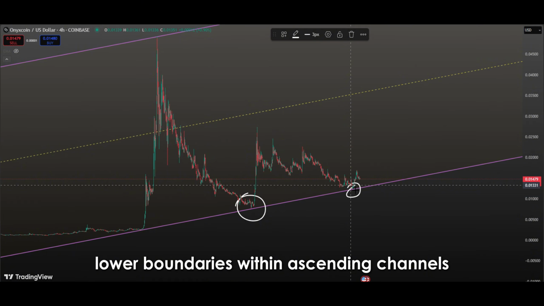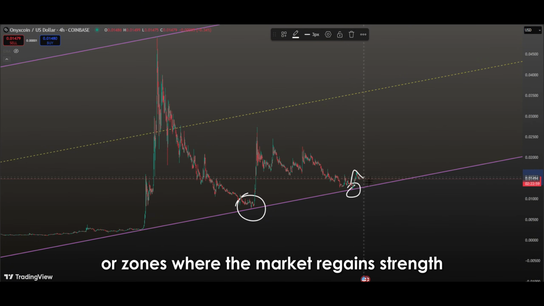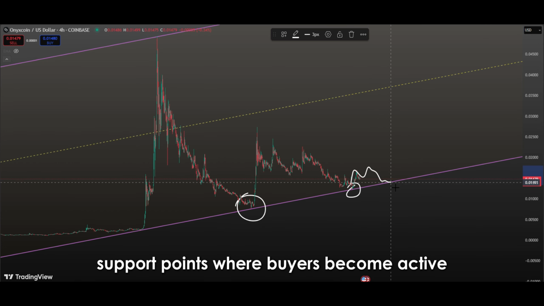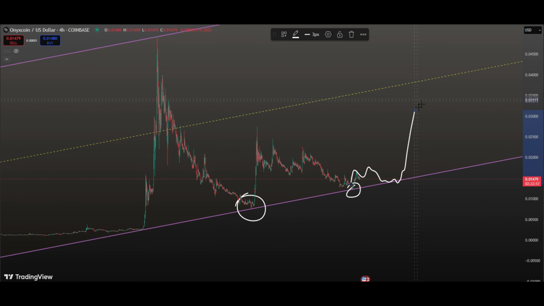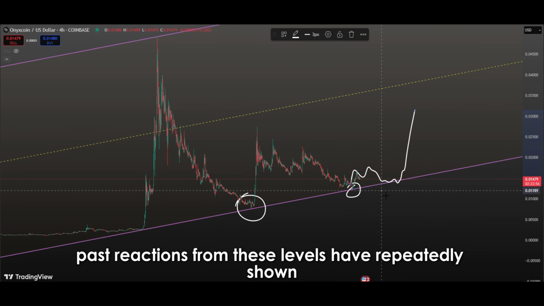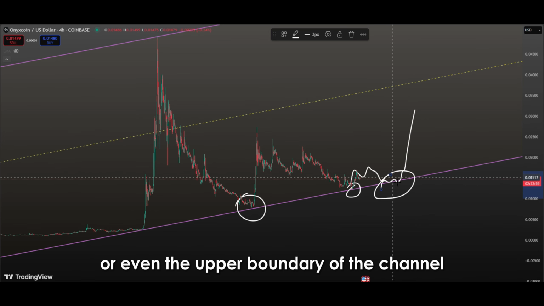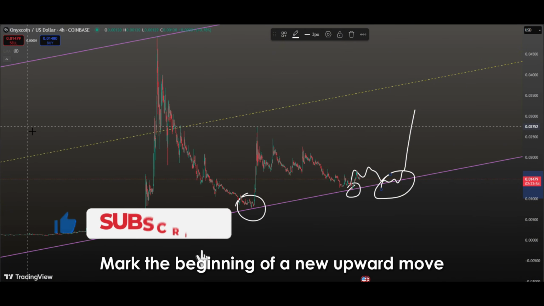Lower boundaries within ascending channels often act as areas of consolidation, or zones where the market regains strength. These regions typically serve as strategic support points, where buyers become active and prices begin to move upward again. Past reactions from these levels have repeatedly shown that prices can advance back to the midline or even the upper boundary of the channel. Therefore, the current price level could potentially mark the beginning of a new upward move.